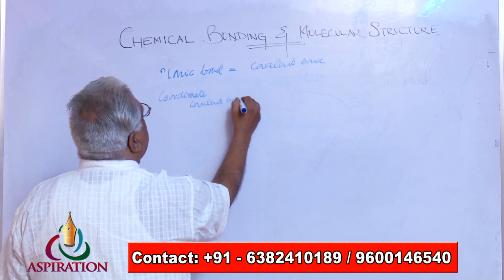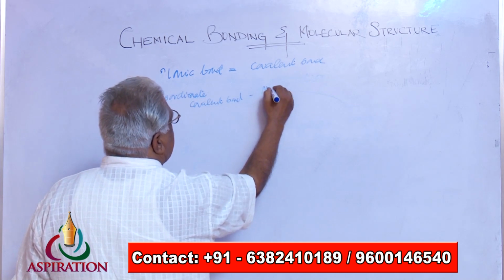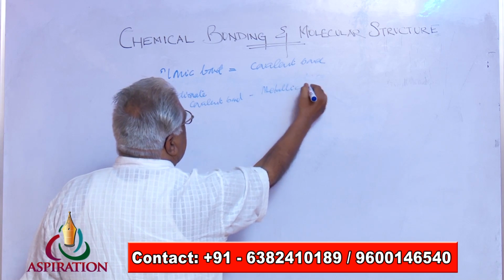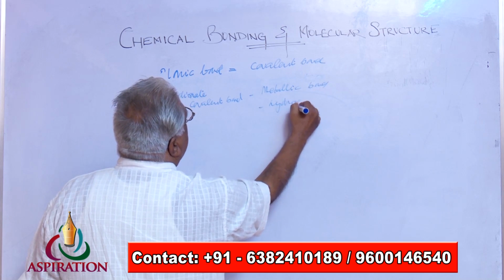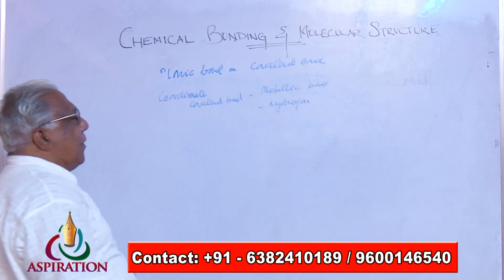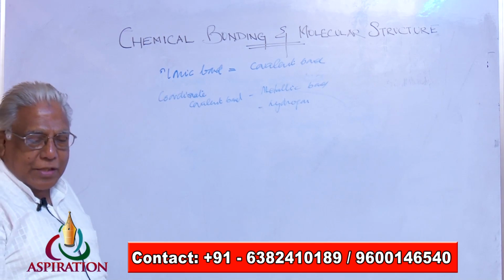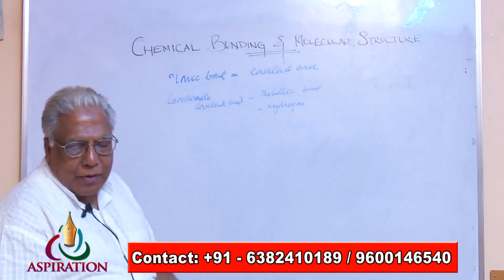And we have a metallic bond. And finally, we have a hydrogen bond. These are the types of bond or the force of attraction between the atoms.